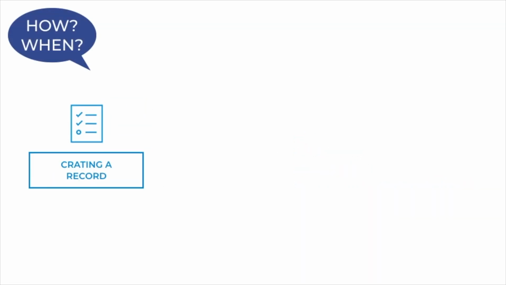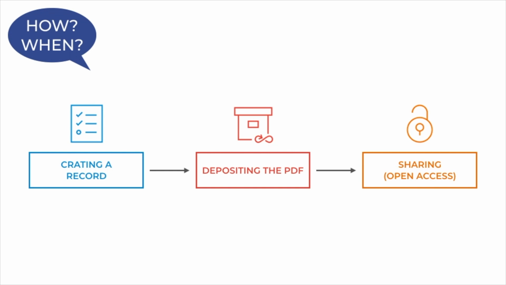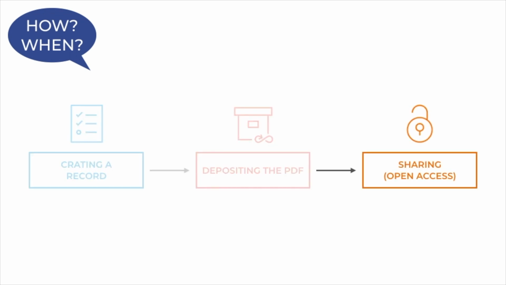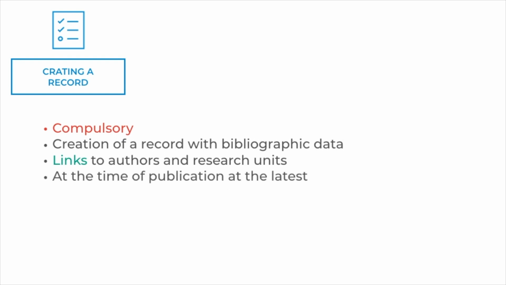All authors must create a record for and deposit a version of each one of their scientific publications. And they're then strongly encouraged to share the publication as widely as possible through open access. Now, while these first two steps are compulsory, the last step, sharing or open access, is optional but strongly encouraged. The first step is compulsory and it consists in creating a record with the metadata of each publication and linking it to the authors and the units. This must be done at the time of publication at the latest, and metadata can always be corrected by authors.